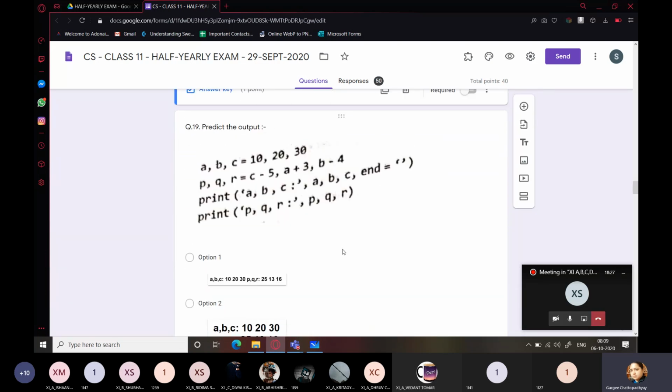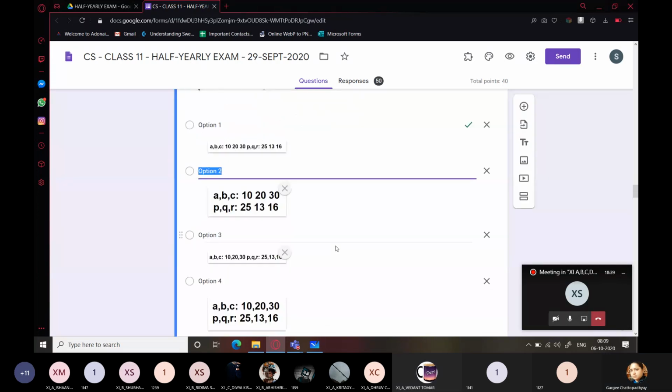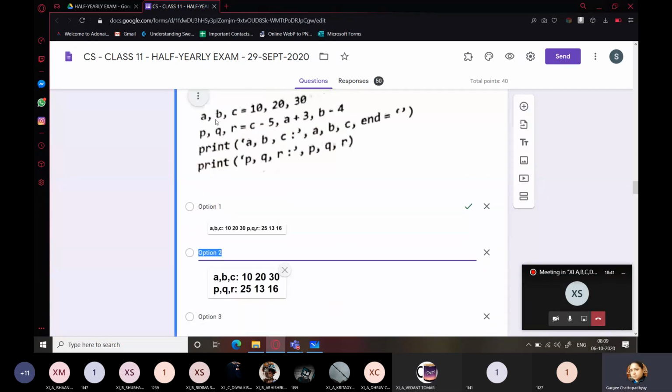Next is predict the output. Right now, if you have your copies, quickly solve it again and tell me the answer. Option 1. Yes, it is option 1. A, B, C are 10, 20, 30. Then you have P, Q, R, where P is equal to C minus 5. C is 30, 30 minus 5, that is 25. So you can see the P value over here, 25.